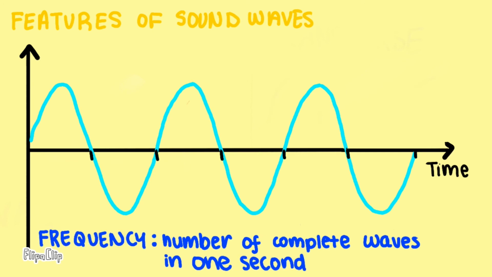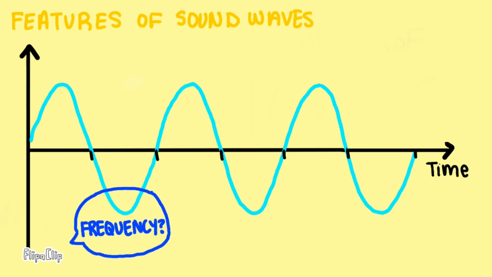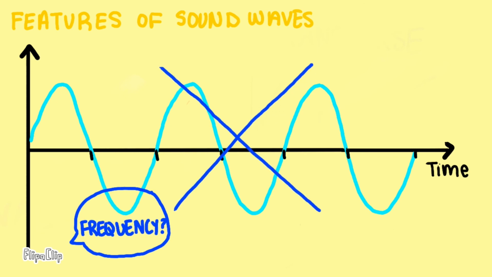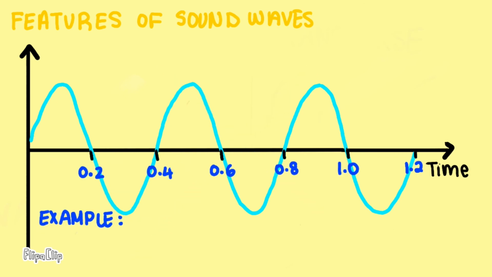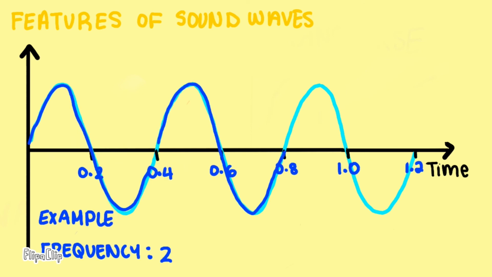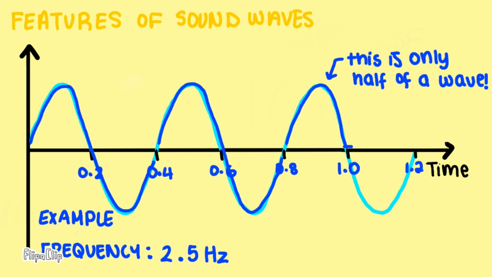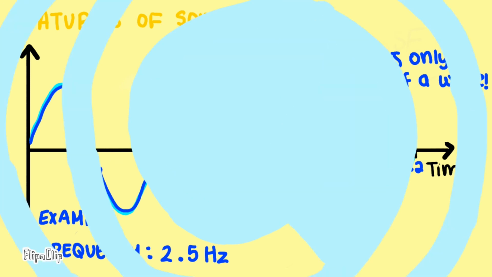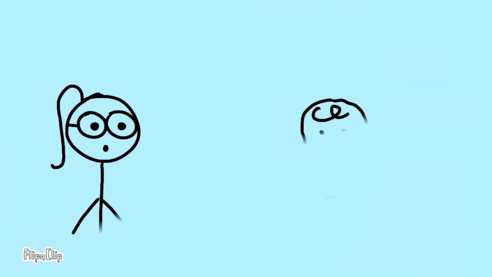Finally, frequency. Frequency is defined as the number of waves in 1 second. You can't find frequency through any direct feature of the sound wave. Instead, we count the number of waves that pass in 1 second. Counting the waves to find frequency is similar to finding the time period. Make sure you start and end at the same point of the sound wave. This counts as one wave.